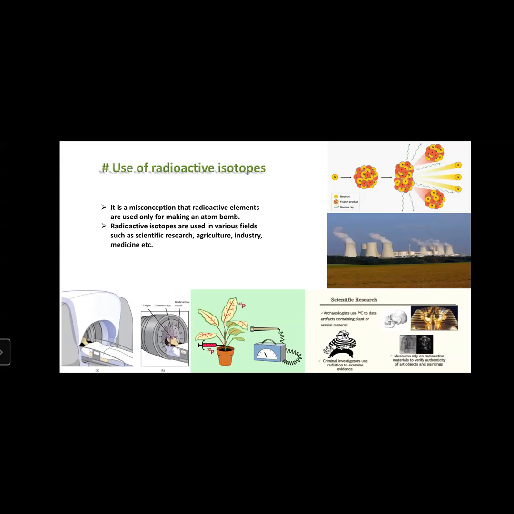Like when we go to the medical for scanning purposes, they use radiation. Or when someone gets a bone fracture, the doctor tells them to get an X-ray of that bone. X-rays are a kind of radiation.